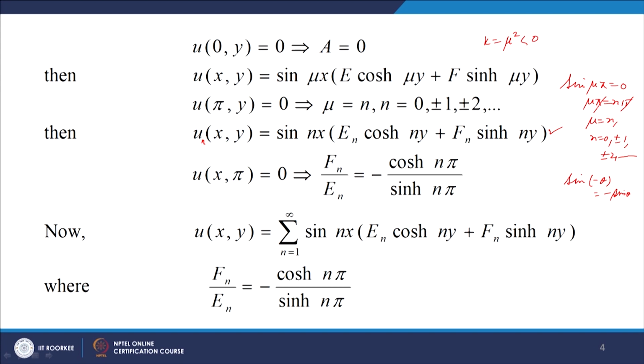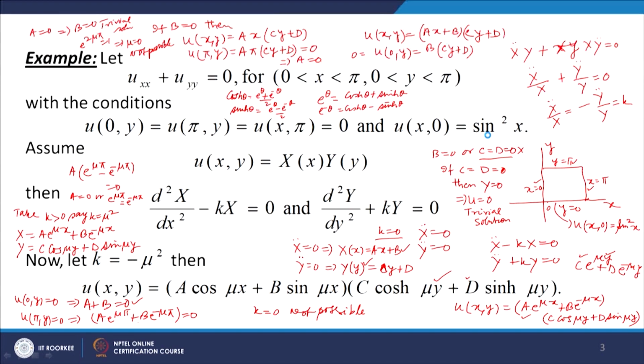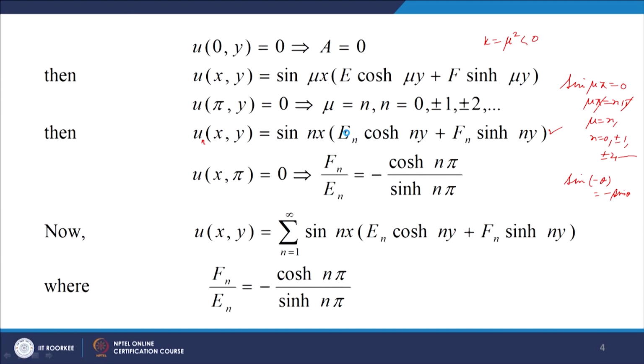Now, we know that u(x, pi) is equal to 0, this is given to us. The condition u(x, pi) equal to 0. So, this condition we use, and so put y equal to pi here. When y equal to pi, we get sin nx times (e_n cos hyperbolic n pi plus f_n sin hyperbolic n pi) equal to 0, which means that this is equal to 0.